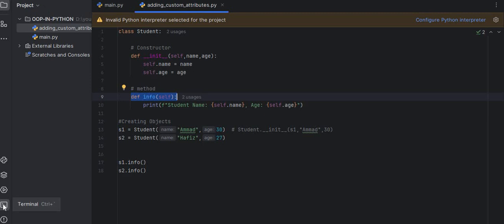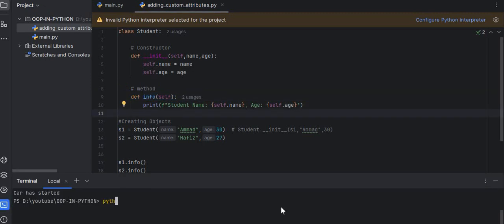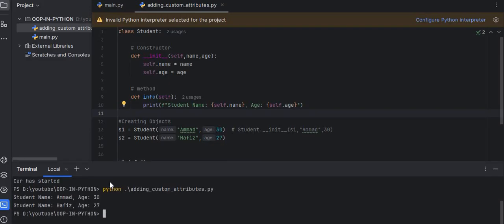Let me open my terminal to show you. Python, our file name is adding, and if I run this, you see I am getting the student name Ahmad with age 30, and then student name Hafiz with age 27.